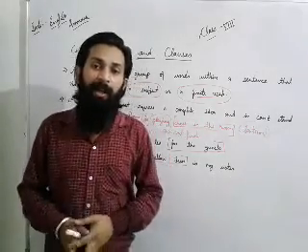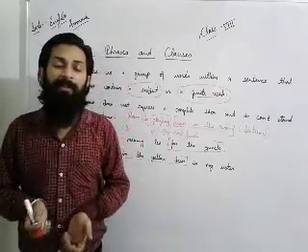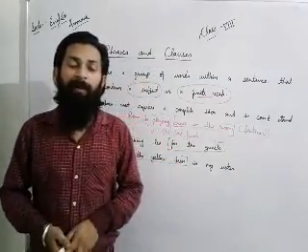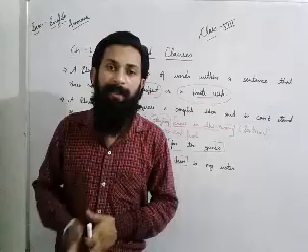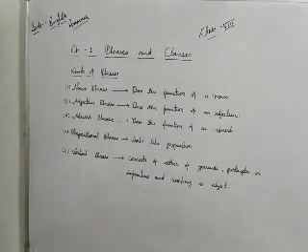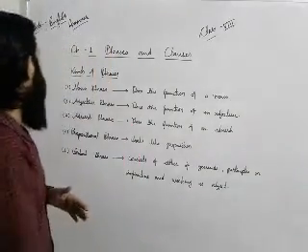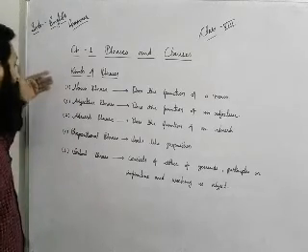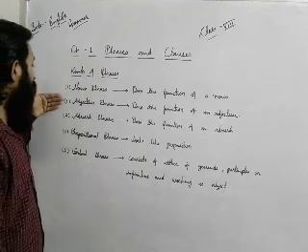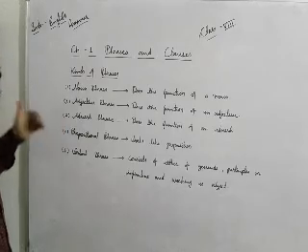Now we will discuss the kinds of phrases, how many kinds of phrases there are. Dear students, mostly they are of 5 types. The 5 types of phrases are here: the first one is noun phrase, second is adjective phrase, third is adverb phrase, fourth is prepositional phrase, and fifth is verbal phrase.